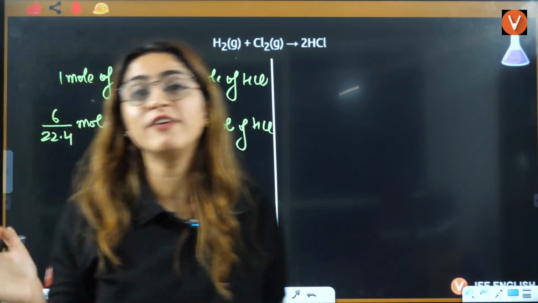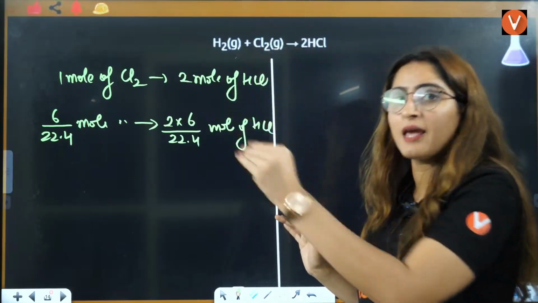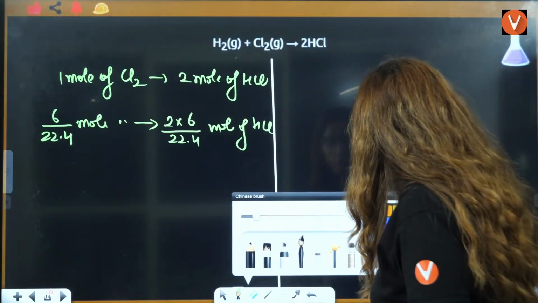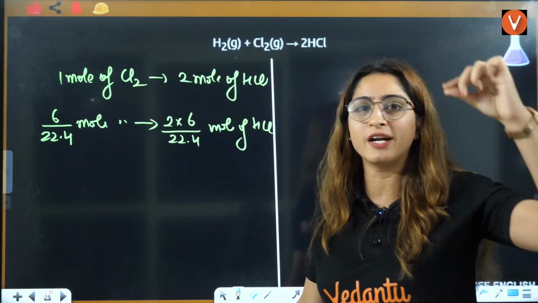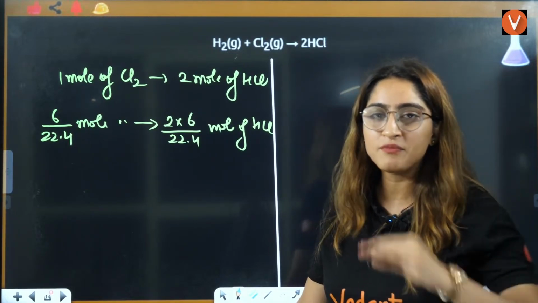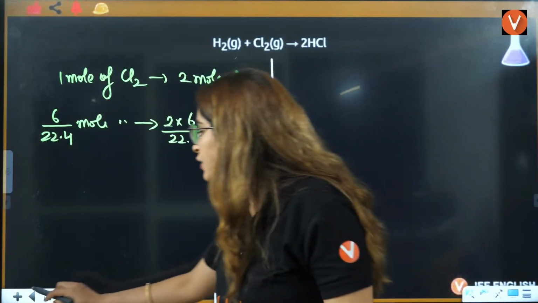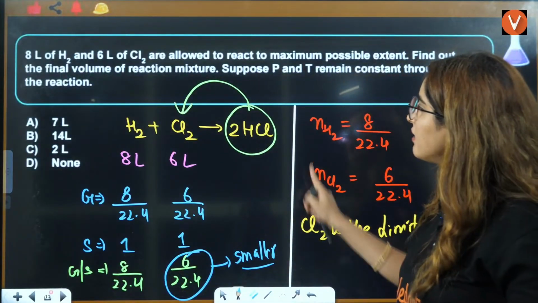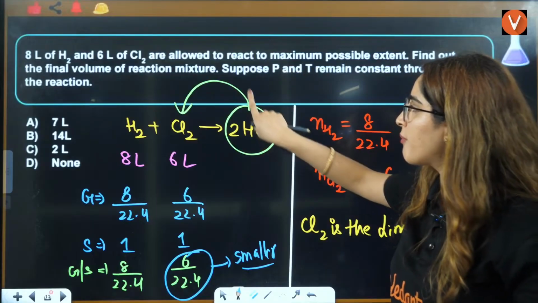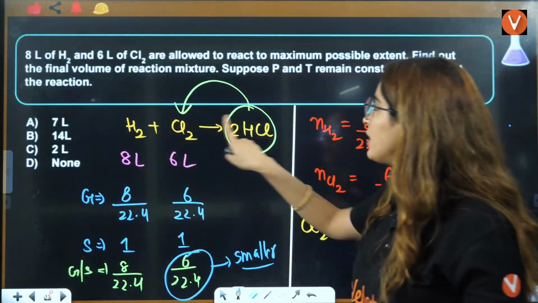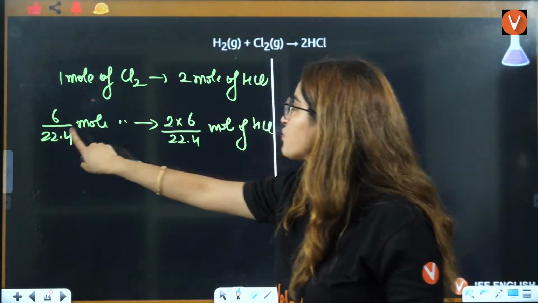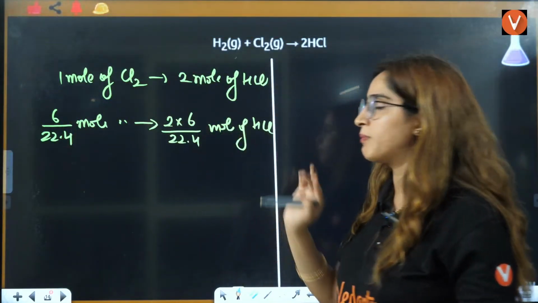I am not solving this, I am just writing this in the same pattern. I don't want you to, usually what happens, students get confused. They follow different methods. So I am following the same method. Firstly, you solve the limiting reagent. Then we know that the product formation depends upon the limiting reagent. I'll apply the unitary method that 1 mole gives 2, so this much mole will give you this much mole multiplied by 2.